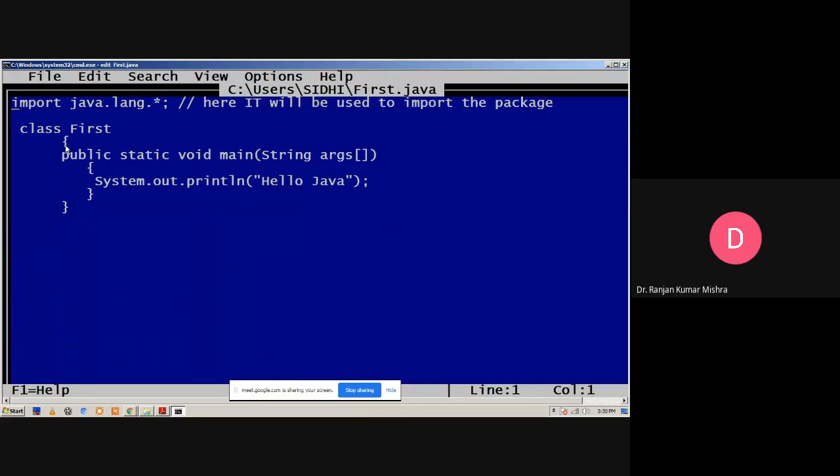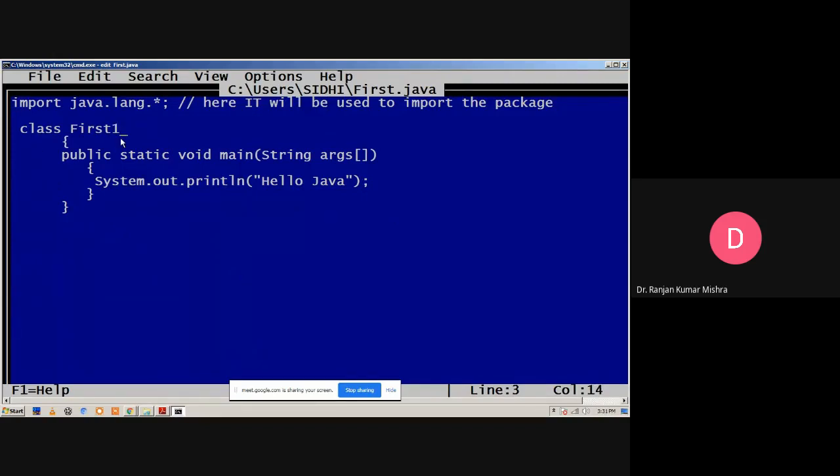Suppose in the beginning of the session I said that the name of the class will always start with an uppercase letter, that is, a capital letter. It is basically a traditional way, but it is not mandatory.